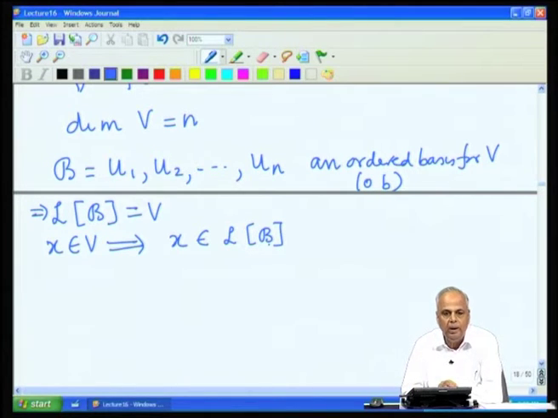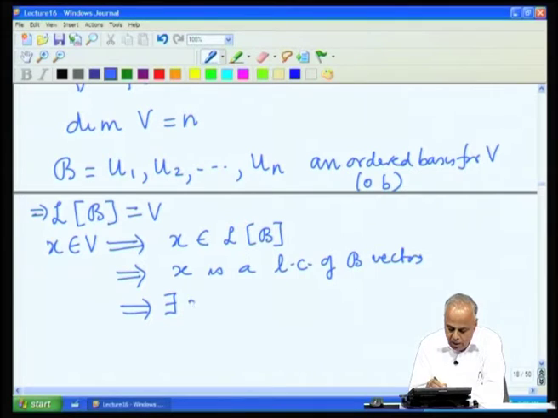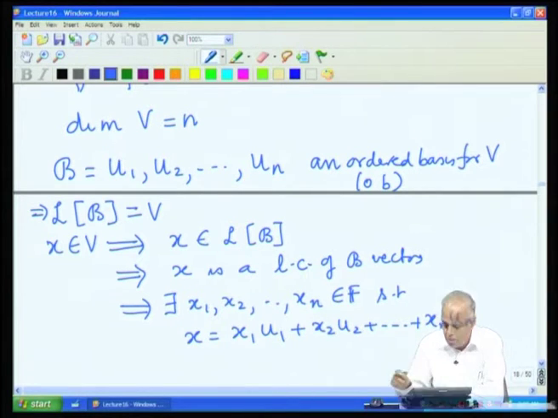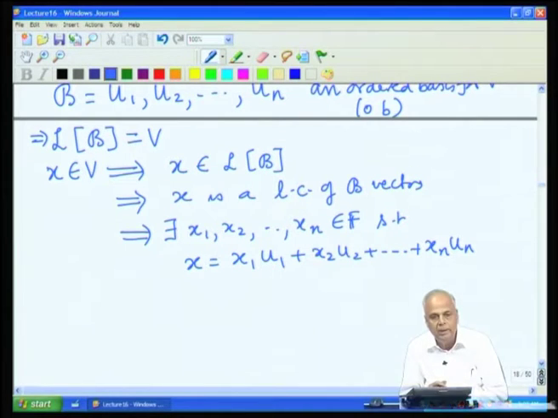Now, consider any vector x in V. Since V is equal to LB, x is in LB. If x is in LB, that means x is a linear combination of B vectors, and therefore, there must exist suitable coefficients. So, there exist x1, x2, ..., xn in F such that x can be written as x1 u1 plus x2 u2 plus etcetera xn un. So, every vector in V can be expressed as a linear combination of these basis vectors.